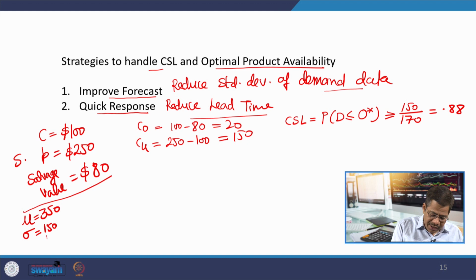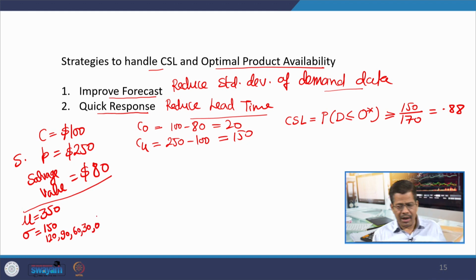So, another standard deviation may be 120, another may be 90, another may be 60, another may be 30 and finally 0. And this means we are improving the forecast, we are reducing the standard deviation of our demand data by getting better and better data points. Now, we know that using this information, our optimal level of stocking will be a function of the normal distribution.